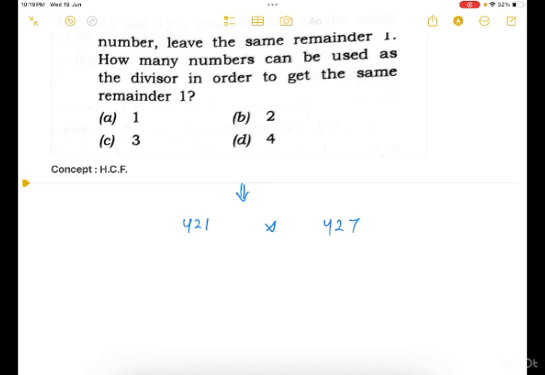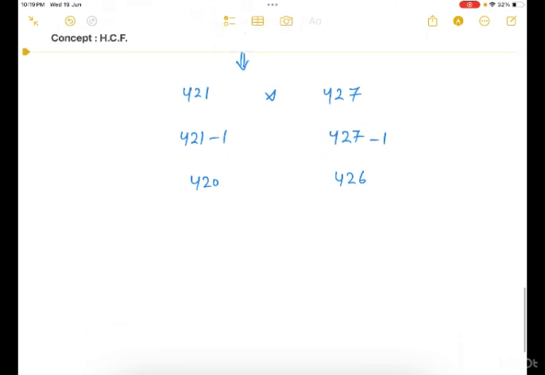But 421 and 427, a divisor is something which will divide these numbers completely or perfectly, but here we get 1 as a remainder. So for perfect division, we have to subtract 1 from these numbers. So the final numbers we will get are 420 and 426.